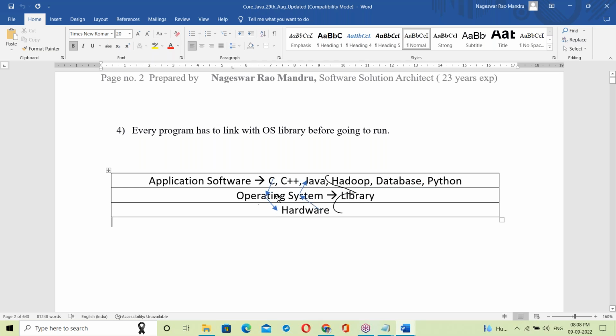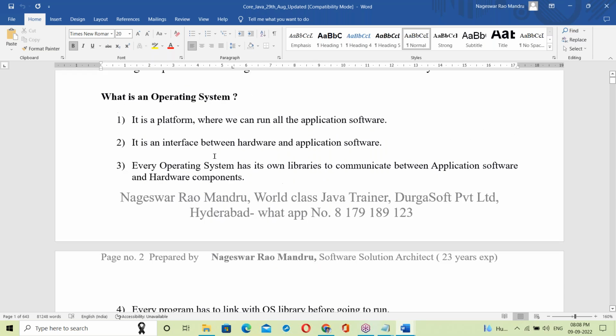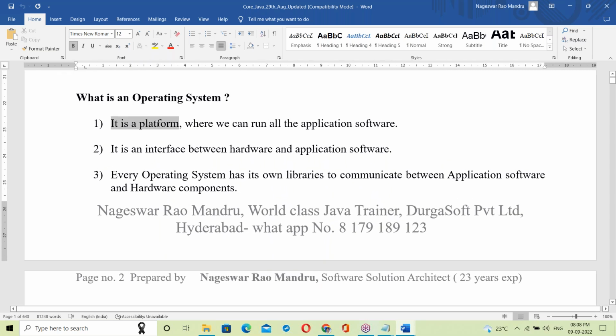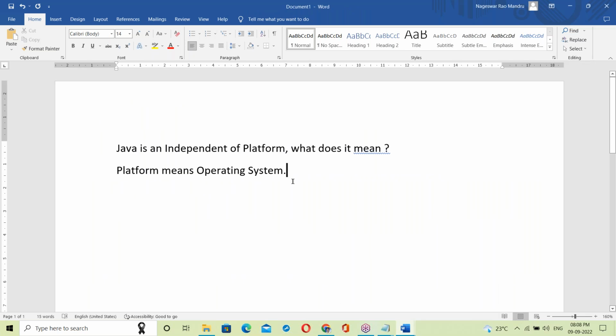On top of the OS, everything is running. On top of the operating system, all are running. So what is OS? It's a platform where we can run all the application software. Now here, platform means OS.